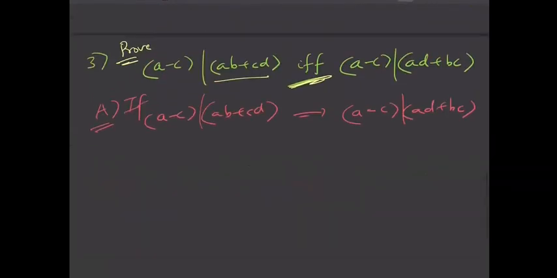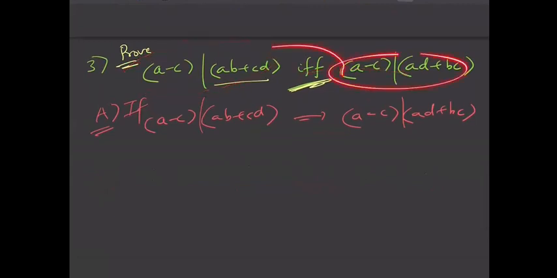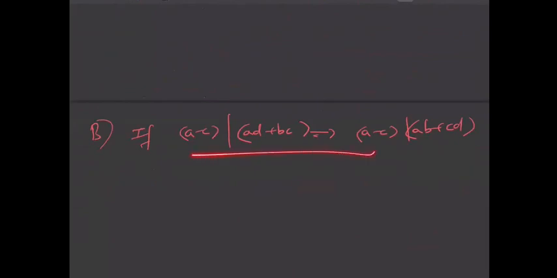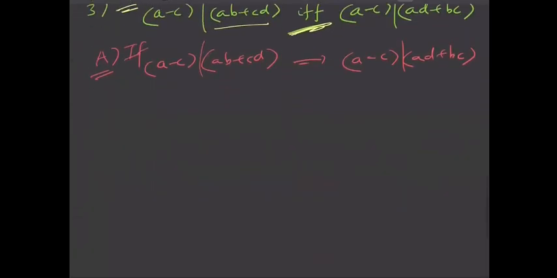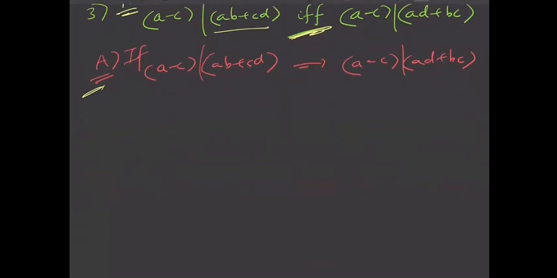So A implies B is one statement, and B implies A is the other statement. You need to prove both statements, and only then can you write the double implication, that means the if and only if statement. So I'll prove the first part, and the second part is exactly similar to the first part, so I'll leave it to you. So a minus c divides ab plus cd.